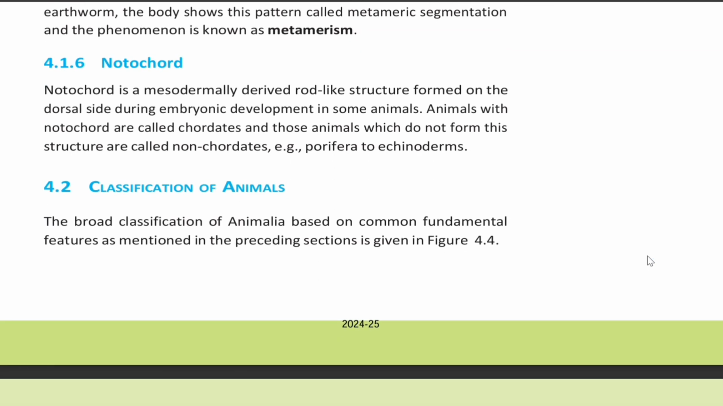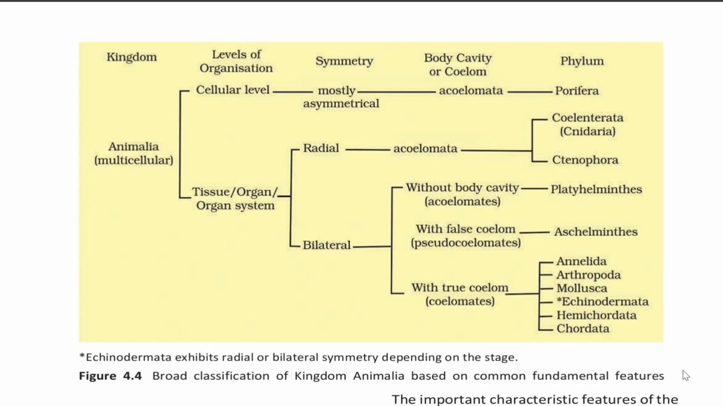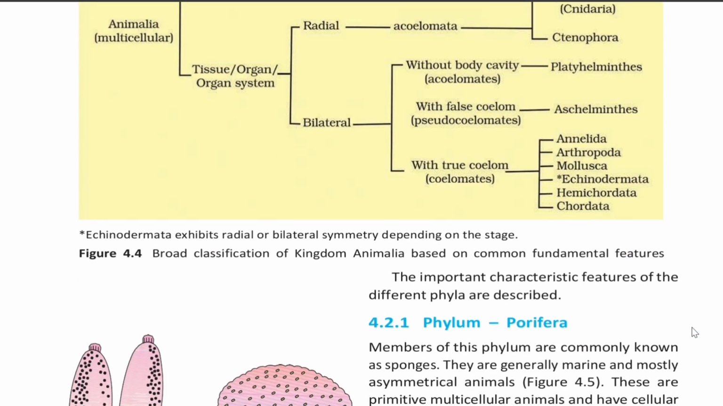4.2 Classification of animals. The broad classification of Animalia based on common fundamental features as mentioned in the preceding section is given in Figure 4.4. Figure 4.4. Broad classification of kingdom Animalia based on common fundamental features. The important characteristic features of the different phyla are described.